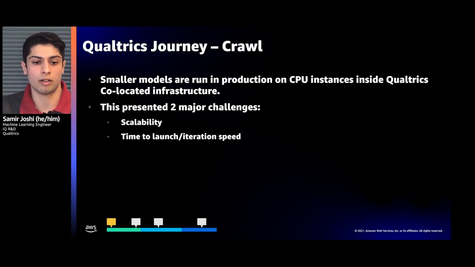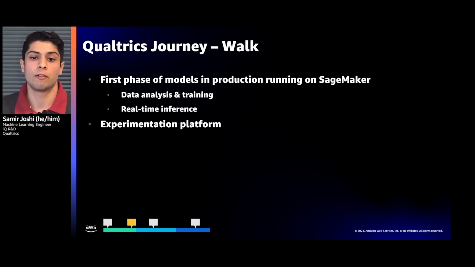This really brought us to the walk phase, in which we deployed our first set of models on AWS SageMaker. We performed our data analysis and training in SageMaker using SageMaker notebooks, training jobs, and hyperparameter optimization, and ultimately built and deployed these models with SageMaker real-time inference on auto-scaling GPUs. Additionally, we used an experimentation platform in order to better track model metrics, benchmark models against each other, and ultimately sign off on models for production.